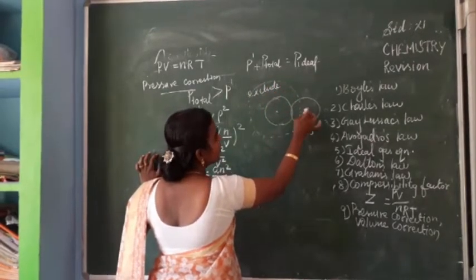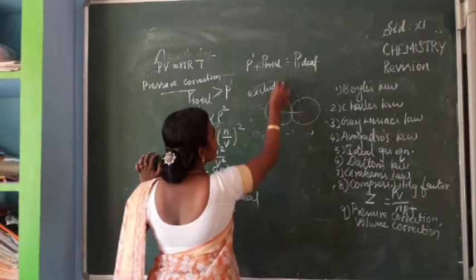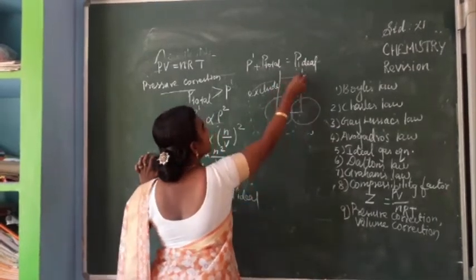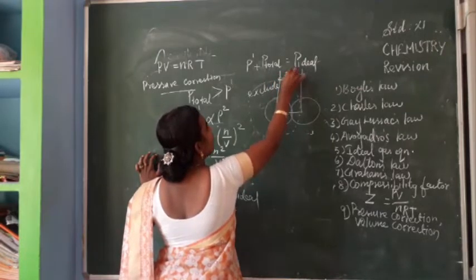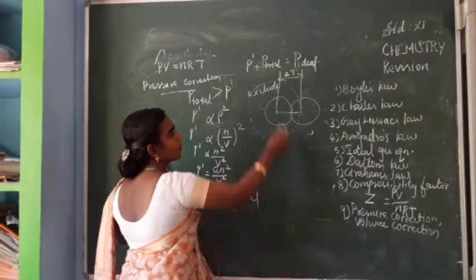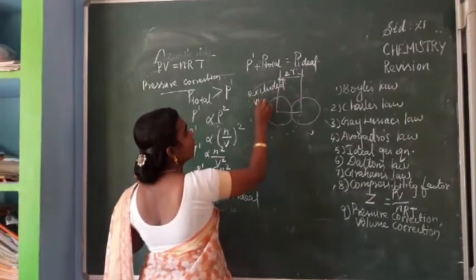The distance between these two is 2r, where each has radius r. So this is called the excluded volume.